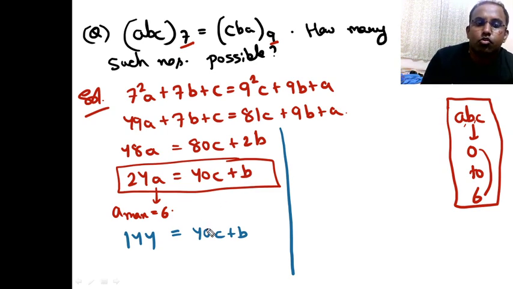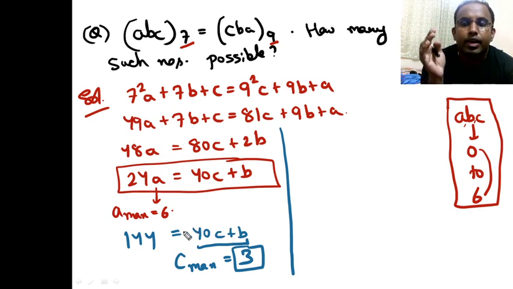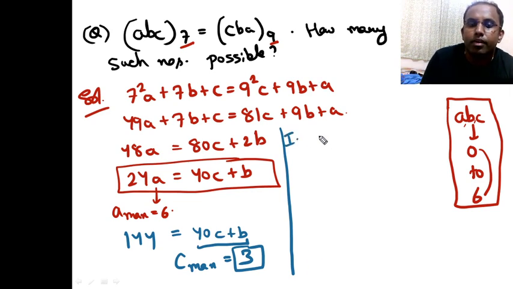So what I'll think, 40C, what is the maximum value of C here? C can take maximum value as 3, because a multiple of 40 cannot go beyond 144. So maximum value of C will be 3 here. Now if the maximum value of C is 3, then I can put some cases here. Let's say I put my first case.